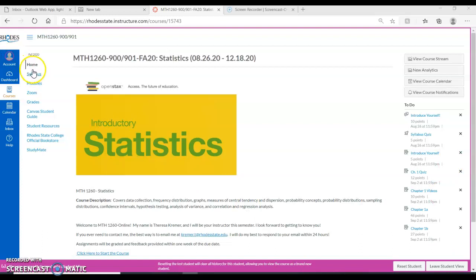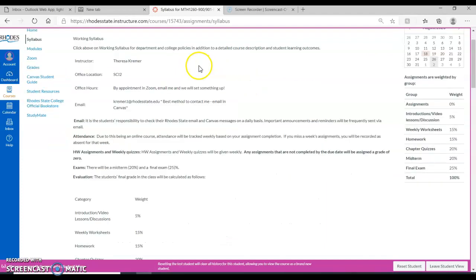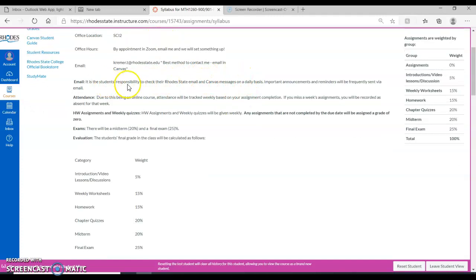All right, so that's our home page. The next tab is the syllabus page. Again, I have my contact information here. I've listed some information here that I've already talked about. It's your responsibility to be in communication with me. Email, message me on Canvas. If you're starting to struggle, speak up. You cannot wait until the last day to say that you're having trouble. I'm always available for Zoom sessions, whether that's individually or in a group setting with the whole class, whatever works for you.